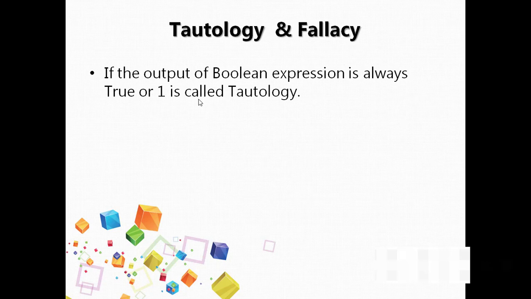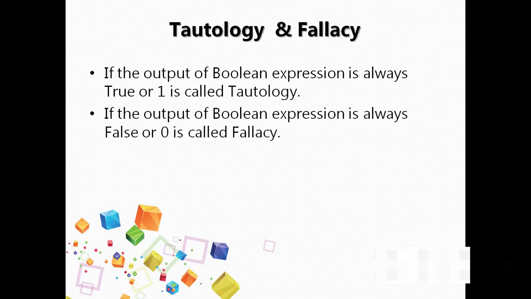So if the resultant is always giving you 1 as its output, or true, then we'll consider such an expression as a tautology expression. Now the fallacy expression is the reverse of the tautology expression. That is, if the output of the Boolean expression is always false or 0, such an expression is considered a fallacy.